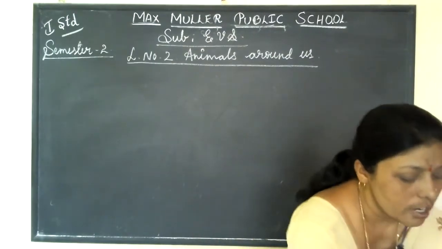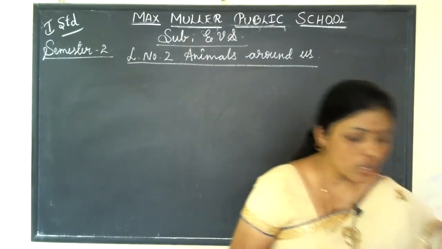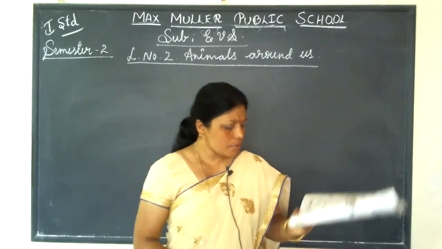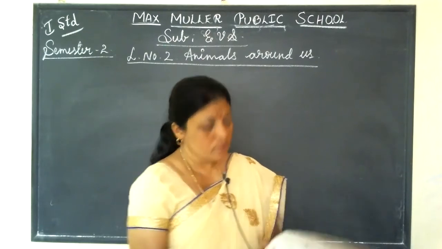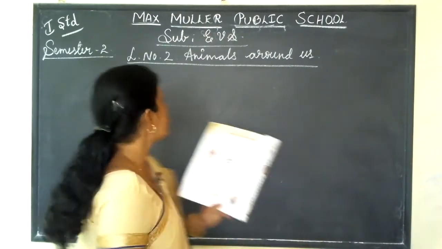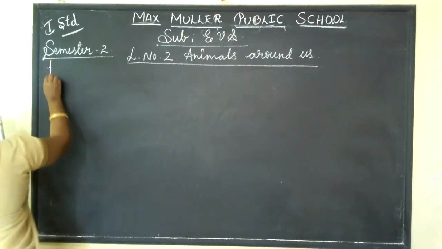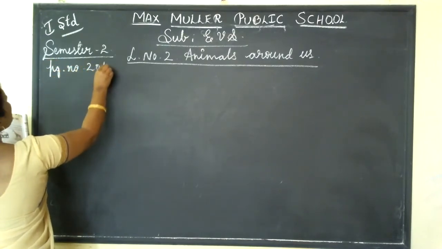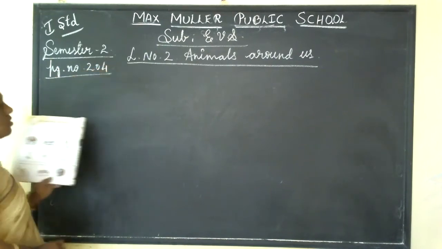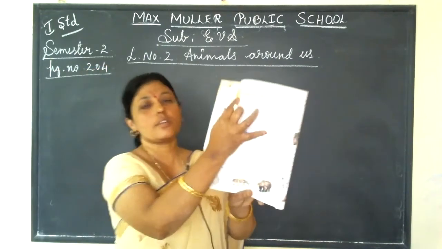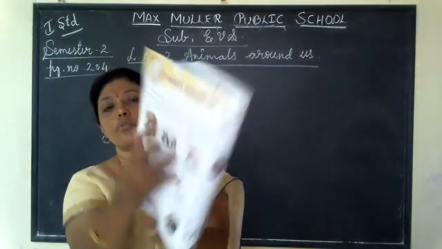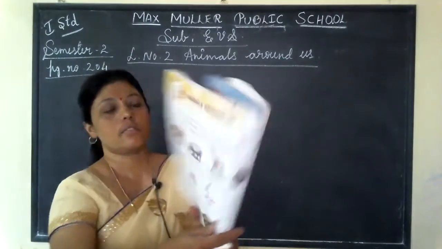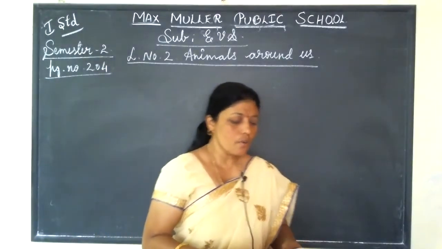Before that you have to open your textbook, page number 204, semester 2, page number 204. Okay, see animals around us. Lesson number 2, page number 204. See animals around us in this lesson.